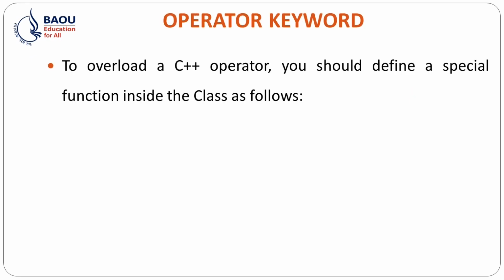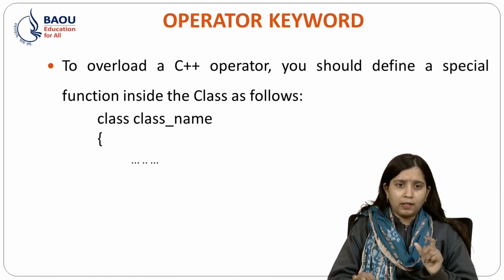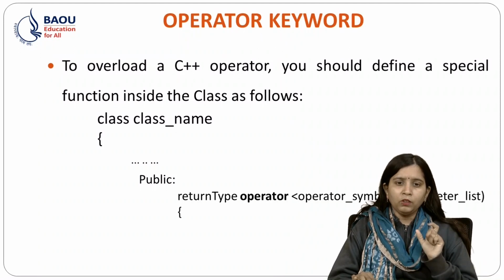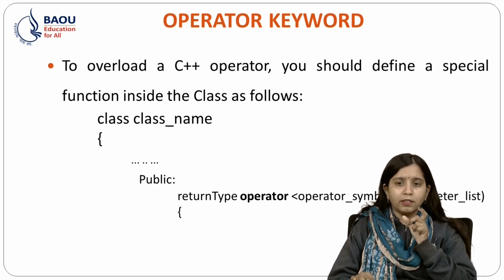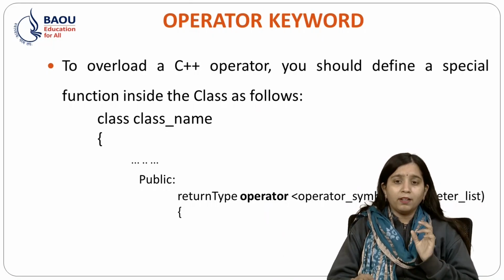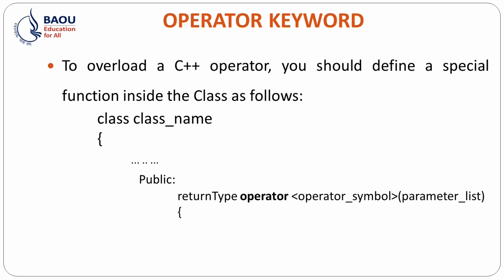Now let's see what the operator keyword means. To overload a C++ operator, you should define a special function inside the class as follows. For example, class name, then in the public specifier we write the return type, then operator is a keyword, and the operator symbol. Operator symbol means any operator which we want to overload.